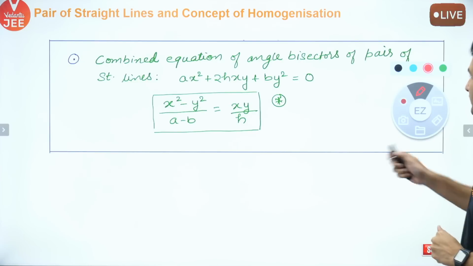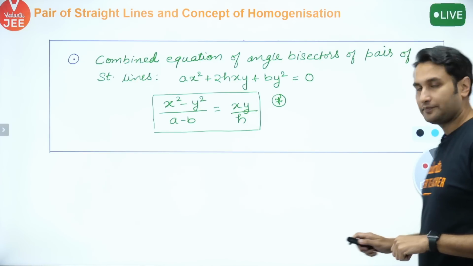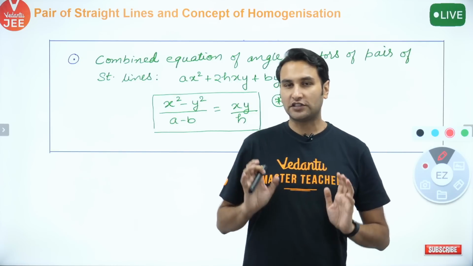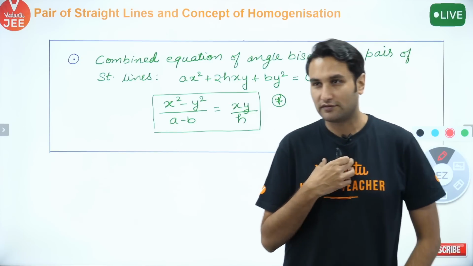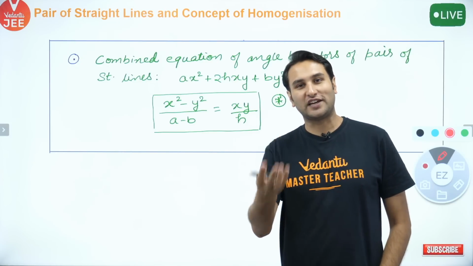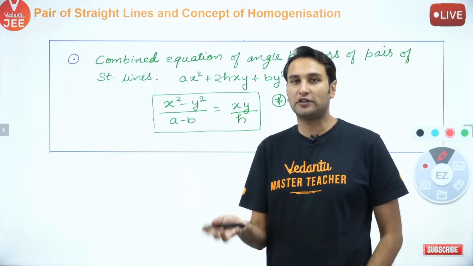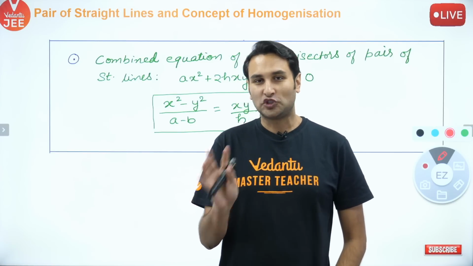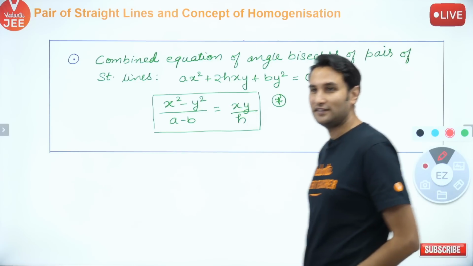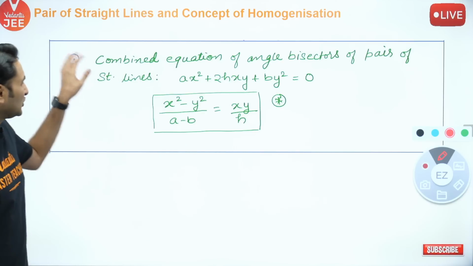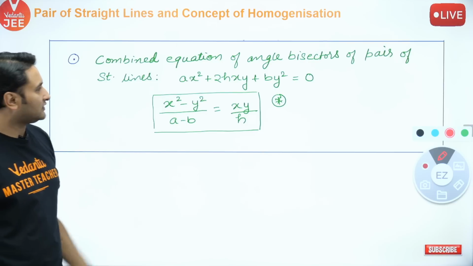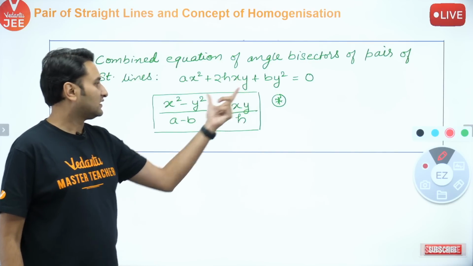Now let me give you a concept, but let me give it in a different way. Now imagine that I am the JEE exam paper. I am not that bad, by the way. Imagine, let me give you a comprehension type problem in JEE Advanced. Let me give you a statement. Say this is the statement: the combined equation of angle bisectors of a pair of straight lines is given by this.